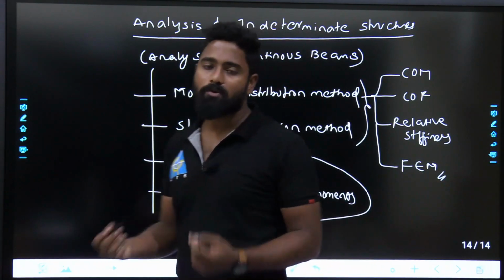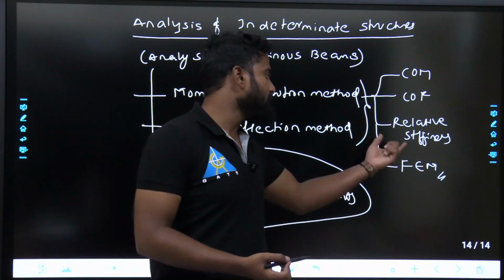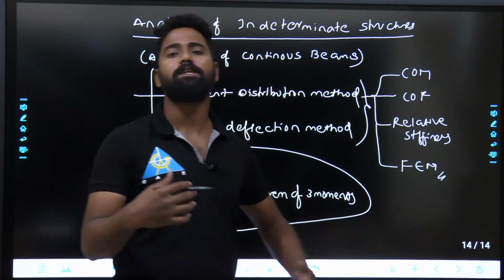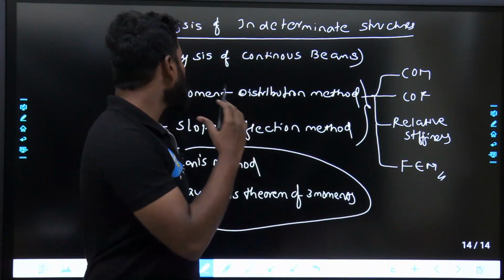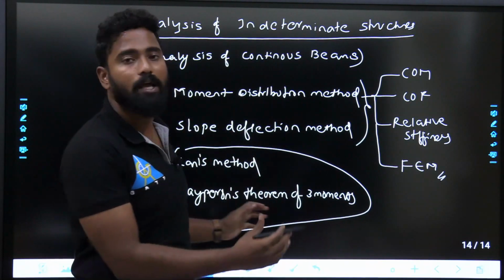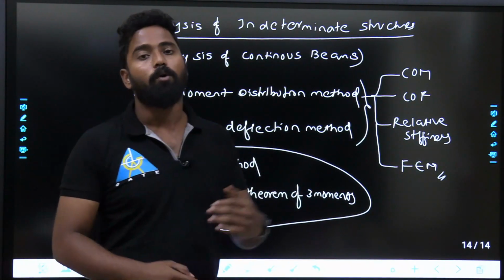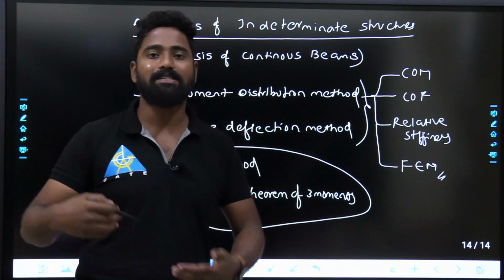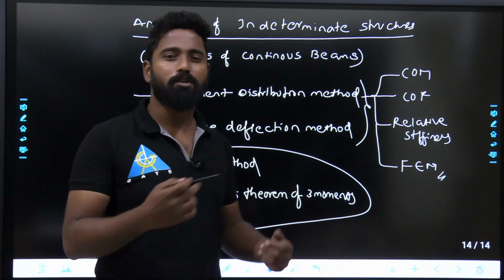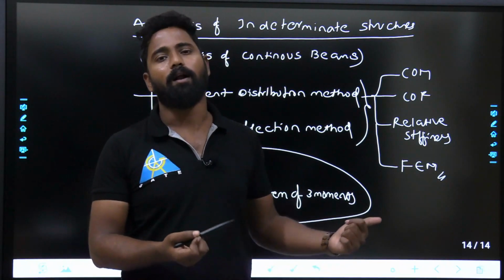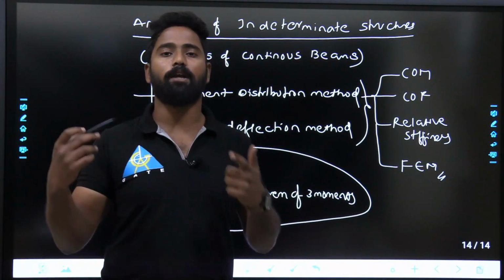Carryover moment, carryover factor, relative stiffness, and fixed end moments, all these things you will be knowing, and we'll see how you're going to solve this. And in slope deflection methods also, what are the different types of slopes, what are the deflections, the unknowns are slopes and deflections over here, and based on it how you're going to find out the moments.